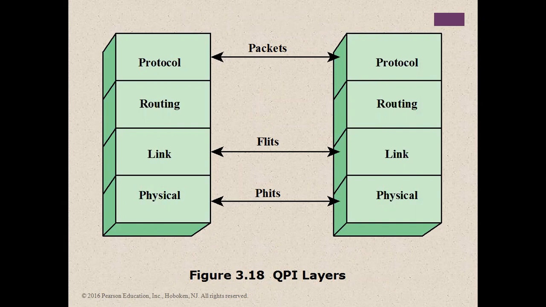This is the layered diagram, as in communication and computer networks, showing how it will be used for the connections: physical layer, link layer, routing, protocol. It will be connected quickly. That is quick path interconnect.